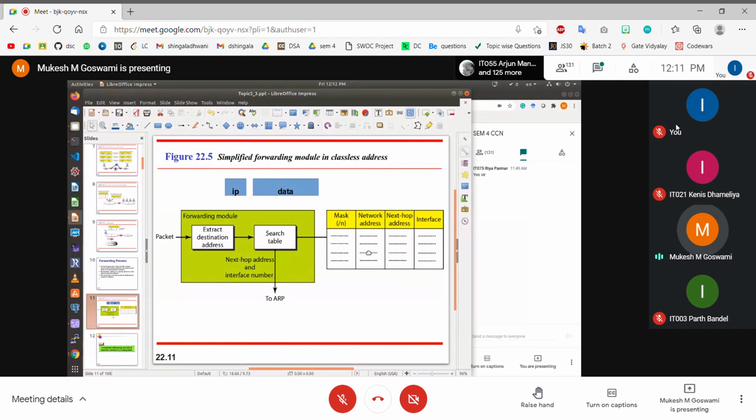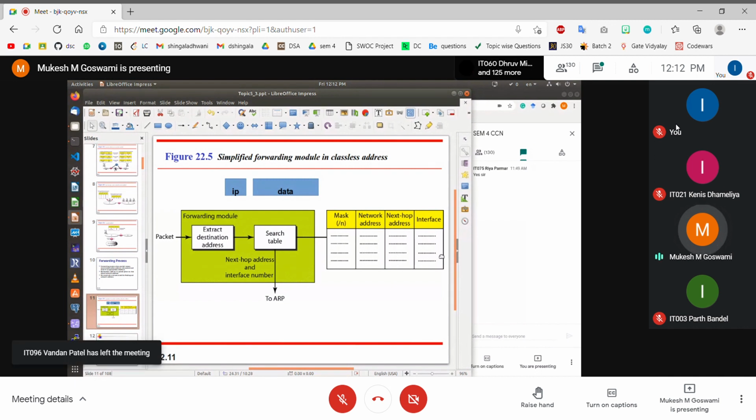And let's say the next entry is matching. The network address provided in the routing table is matching with the network address that you have computed from the destination IP address. If they are matching, then you take the next hop IP address. From the next hop IP address, you use the ARP protocol to get the next hop MAC address, right? And using that MAC address, you form the data link layer frame.